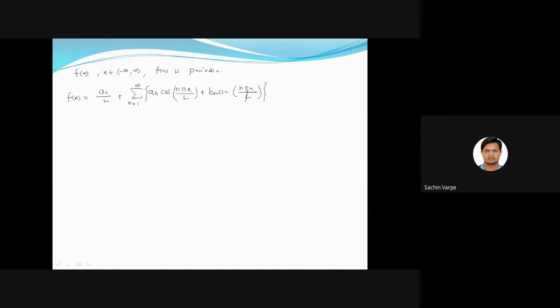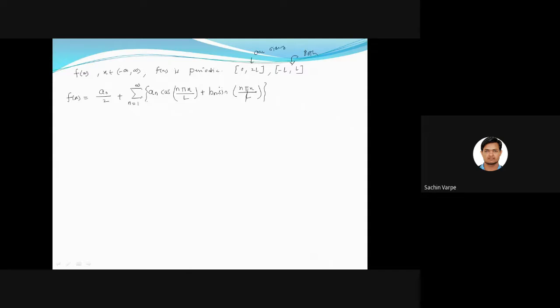This function is periodic in an arbitrary interval, say 0 to 2l or -l to l. The two types of intervals are there: this is a two-sided interval, and this is a one-sided interval.